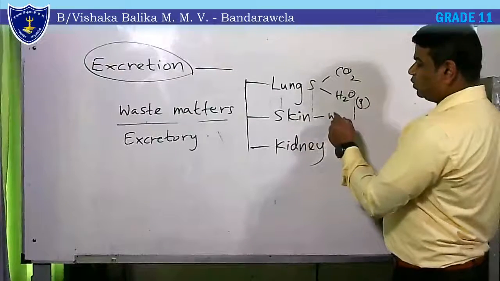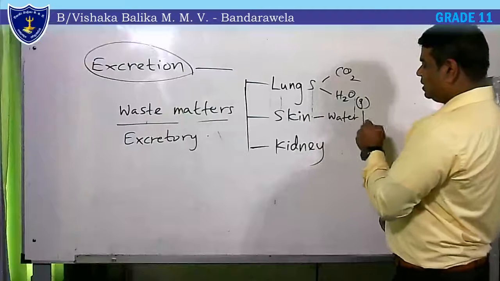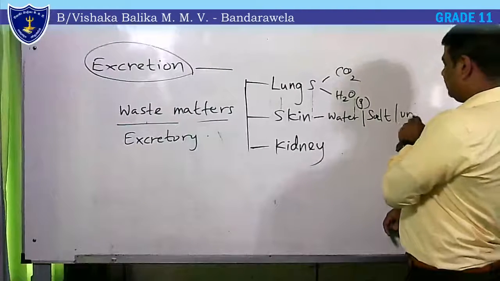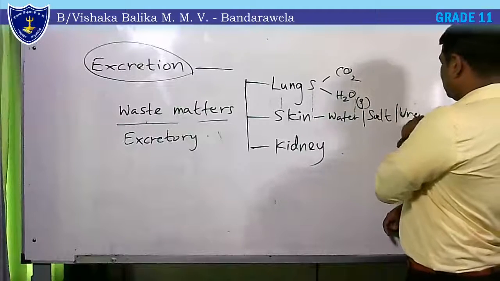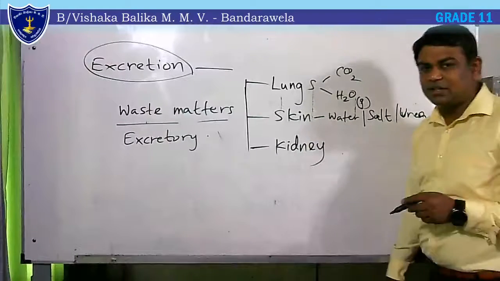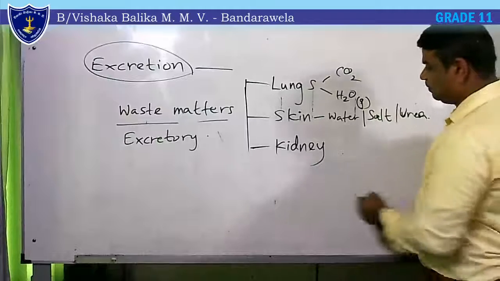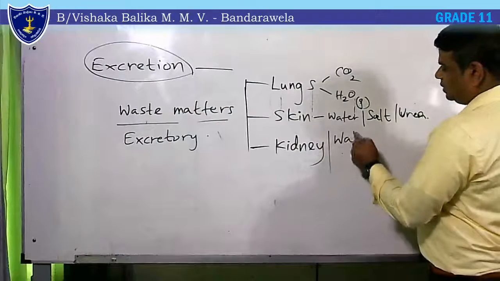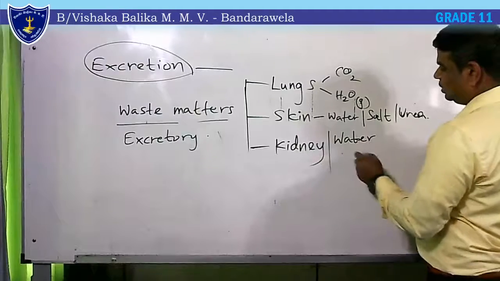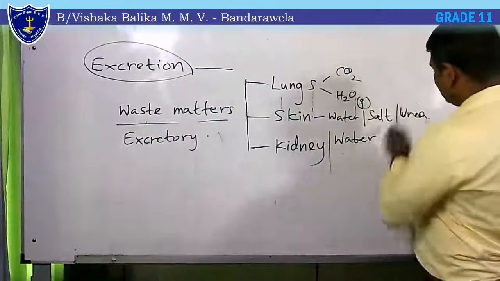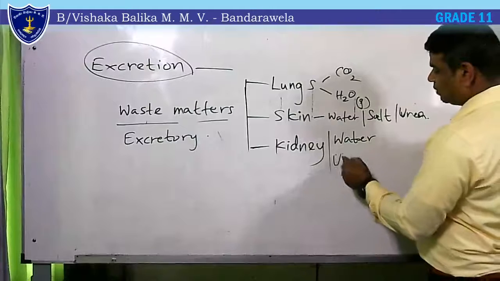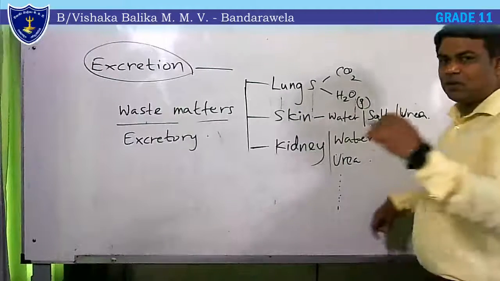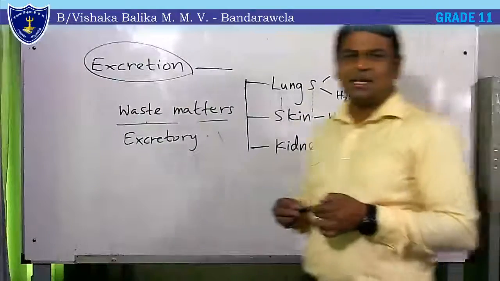Skin removes mainly water, some salts, and urea. Urea is the main nitrogenous byproduct produced in our body. Kidneys remove water, more than 90% of urine is water, and mainly urea, and salts, creatinine, ammonia, and a number of other waste matters.